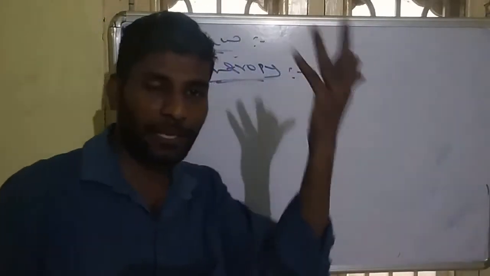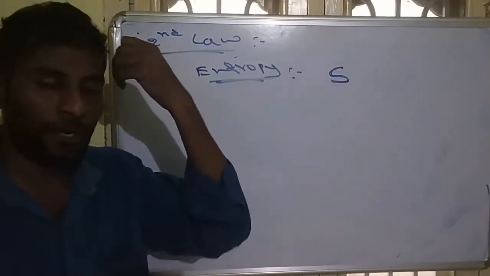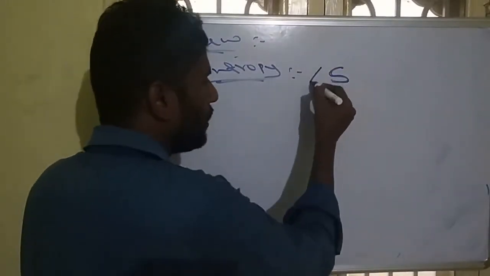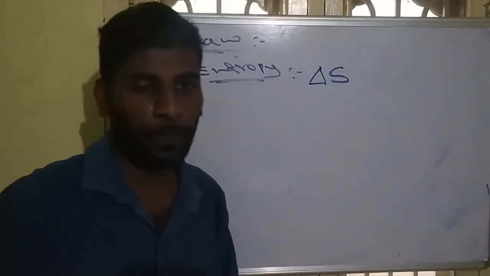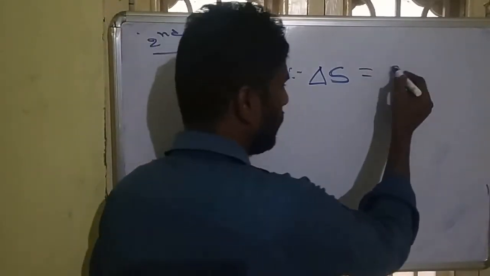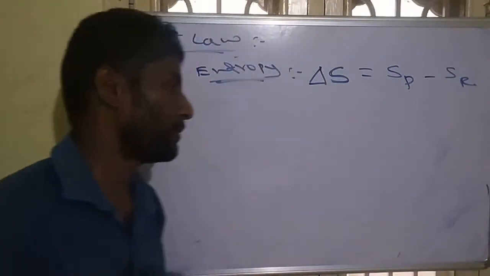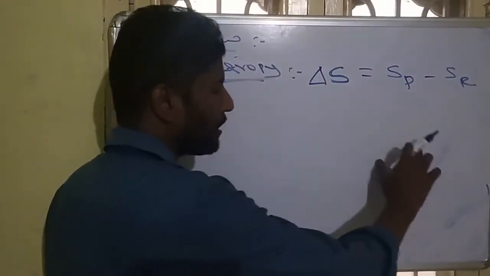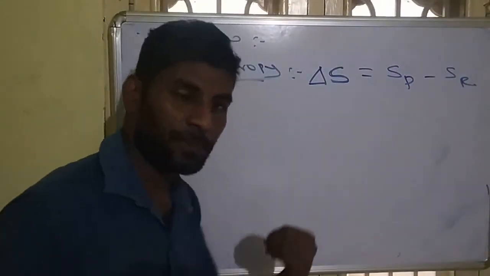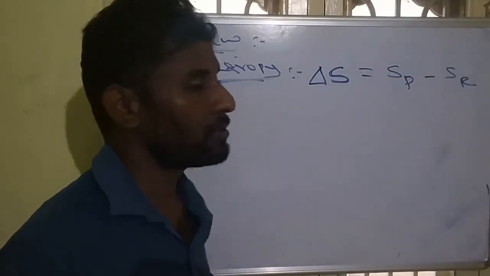Since S is a state function, we cannot measure the direct S value. We can only measure the change in entropy. Change in entropy is equal to entropy of products minus entropy of reactants. So when the reactions and the entropies of reactants and products are given, we can calculate using this formula.